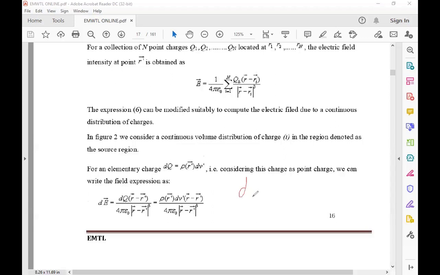That dq is equal to rho s into ds for a surface charge, dq is equal to rho v into dv for a volume charge, and dq is equal to rho l into dl for a line charge.